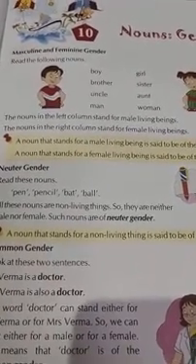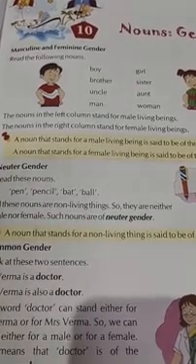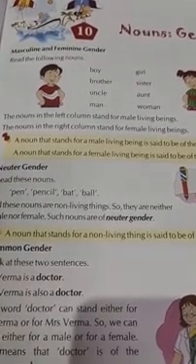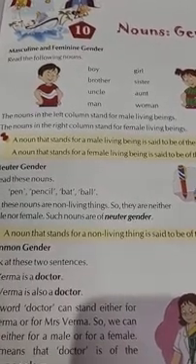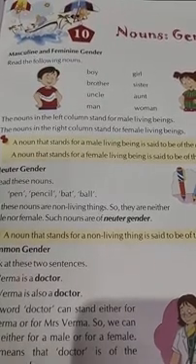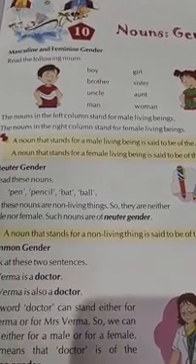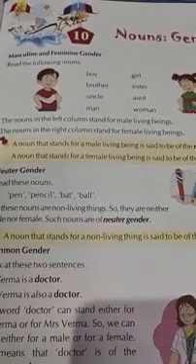Children, listen carefully. I am going to give some examples. Ramu is a boy. He is my nephew. Sita is a girl. She is my niece. I will read the sentence once again. Ramu is a boy. He is my nephew.